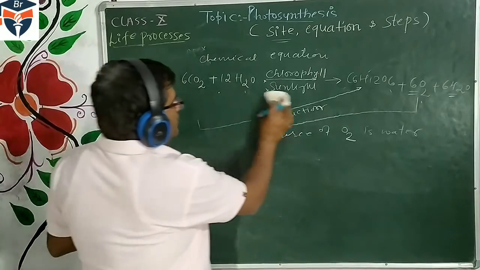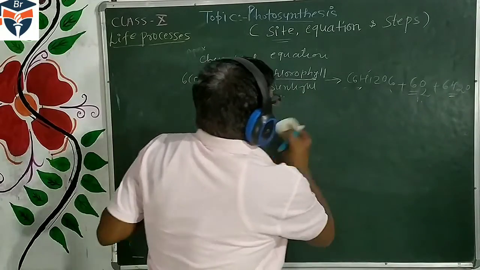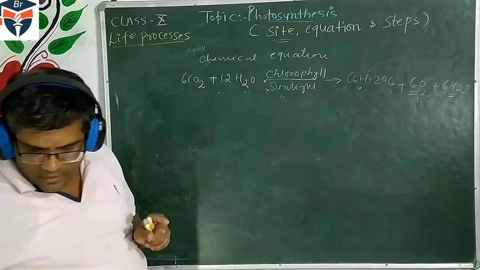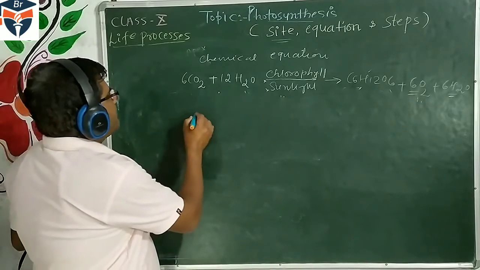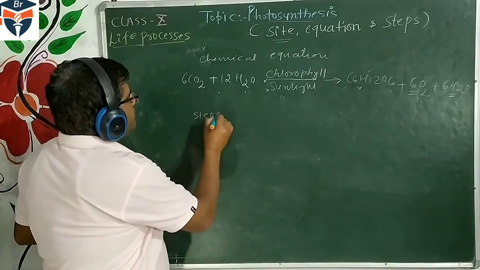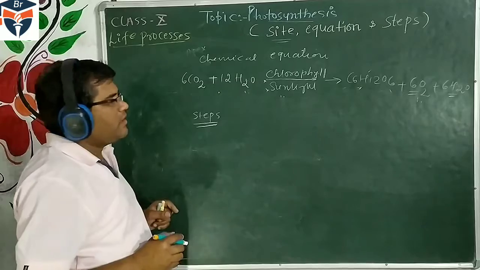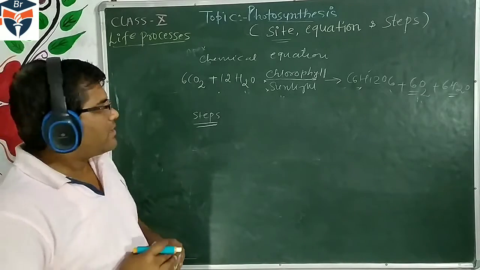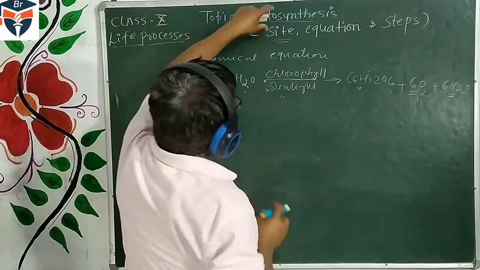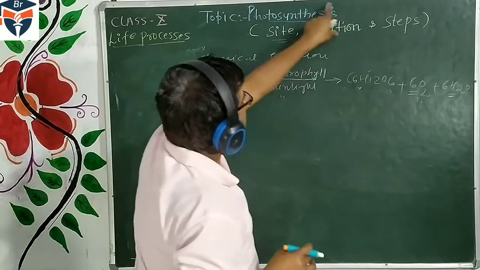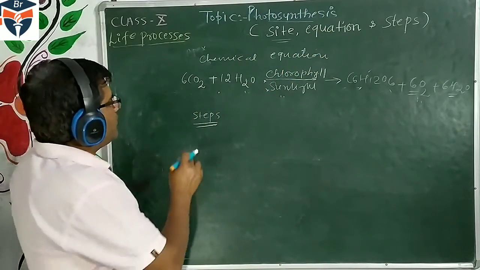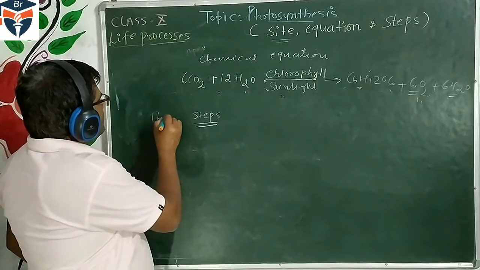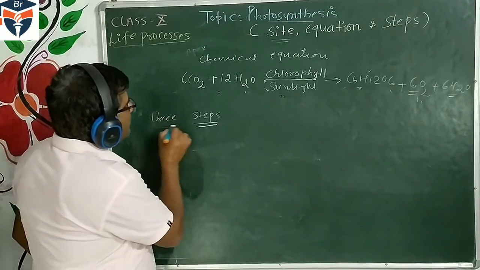In this chemical equation of photosynthesis, there are three main steps. In higher classes we will study the details about the light and dark reactions. In class 10th we have to understand three steps of photosynthesis. What are the three steps?